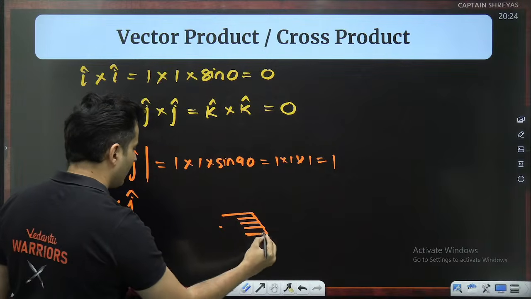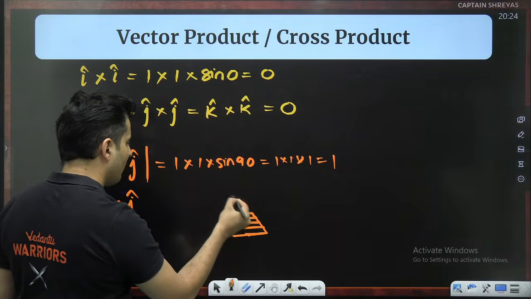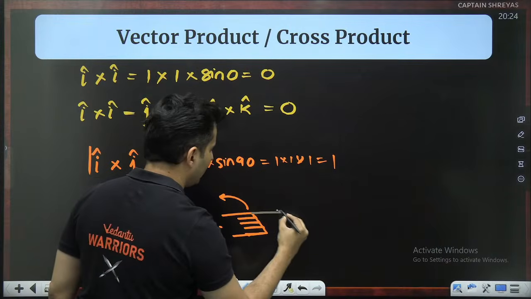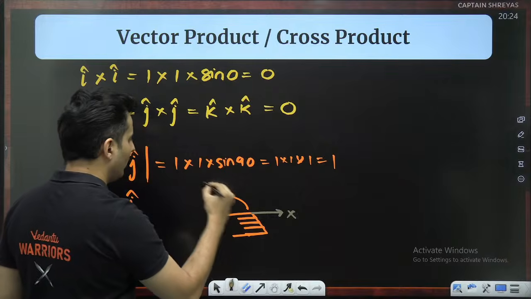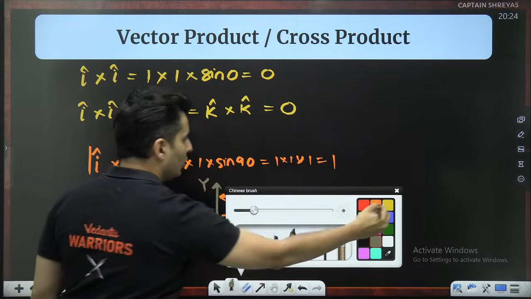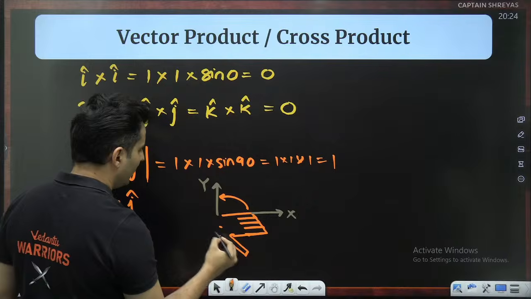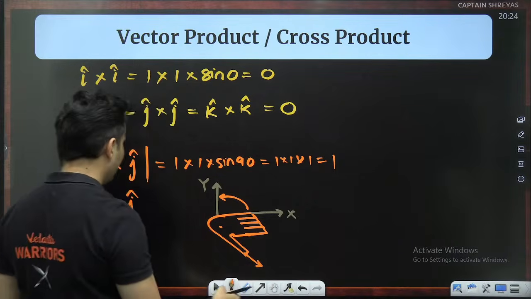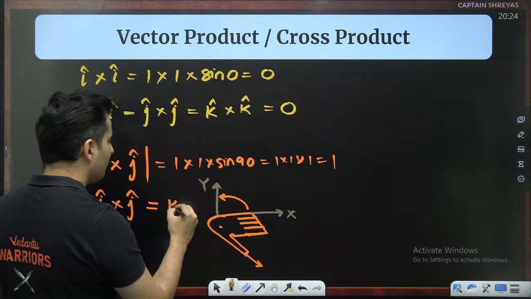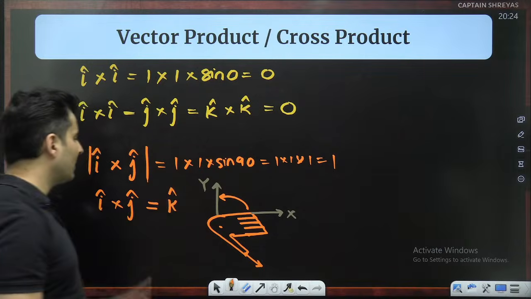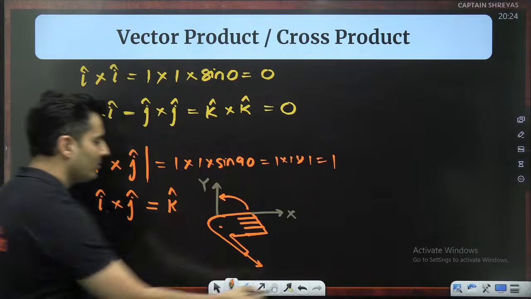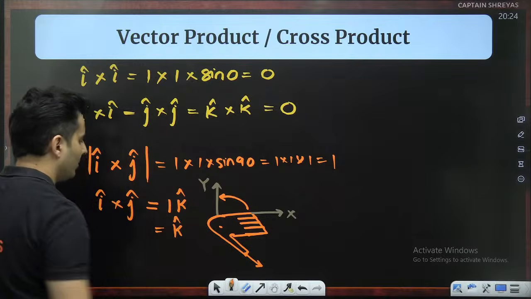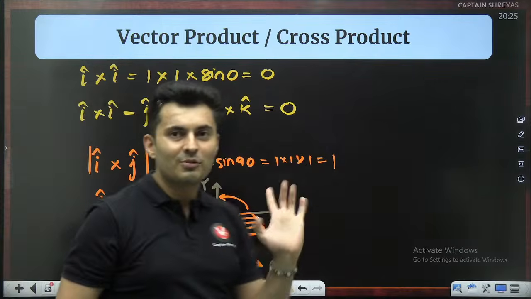And then slowly bend it over like this, because first it will be pointing in the direction of X, then it will be pointing in the direction of Y. You will notice that your thumb points over here, which is basically your Z axis. So I cross J, magnitude wise is 1, direction wise is K, so it is 1 times K cap. So it is basically 1 K cap, which is the same as just K cap.